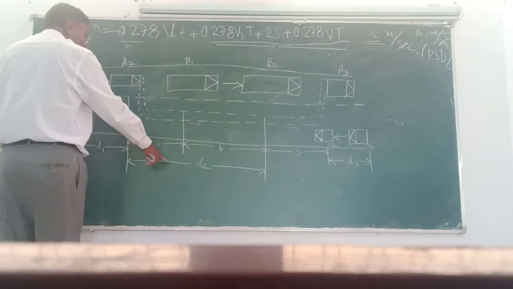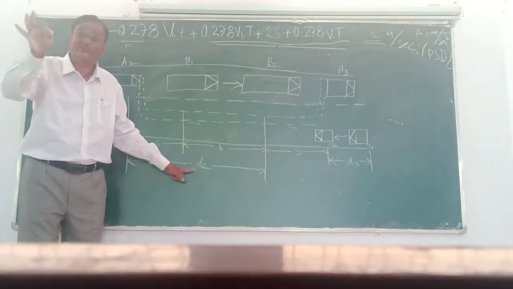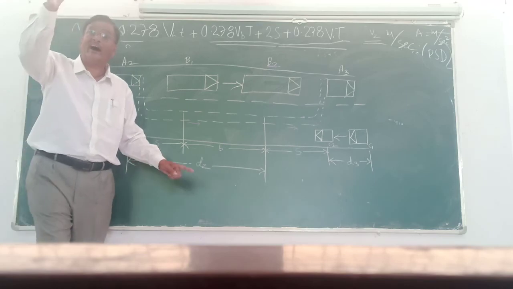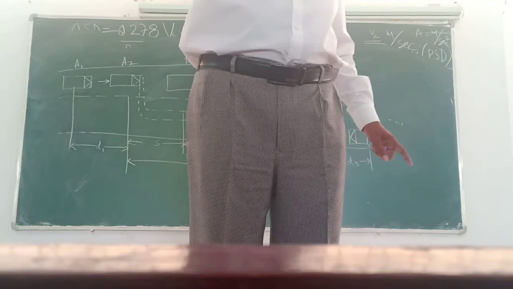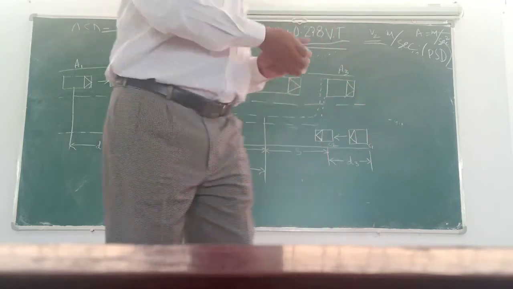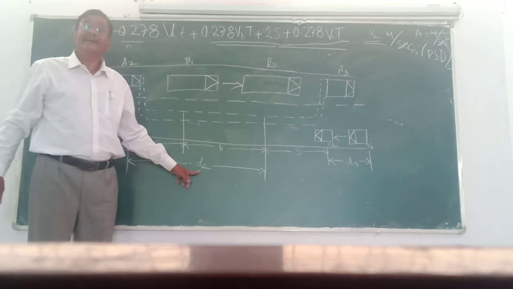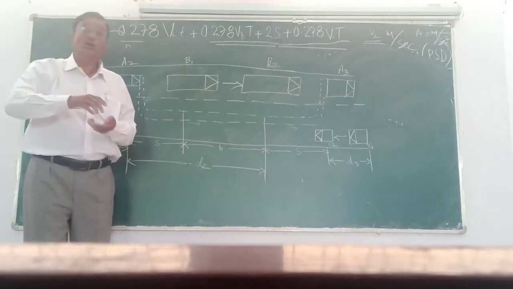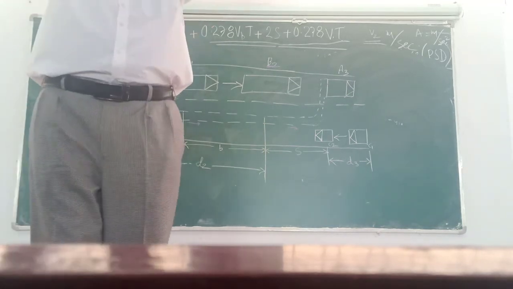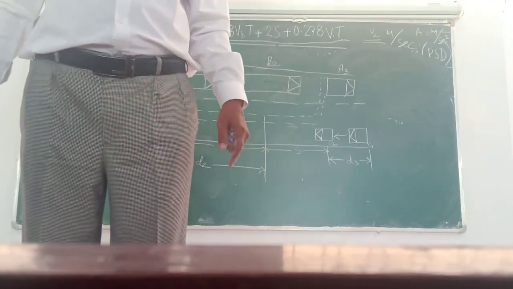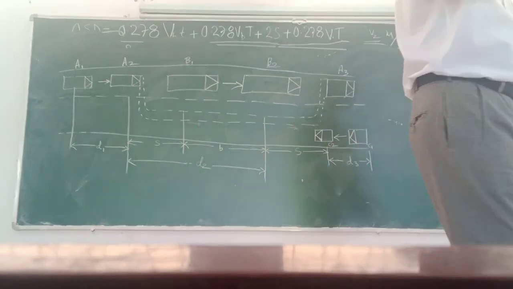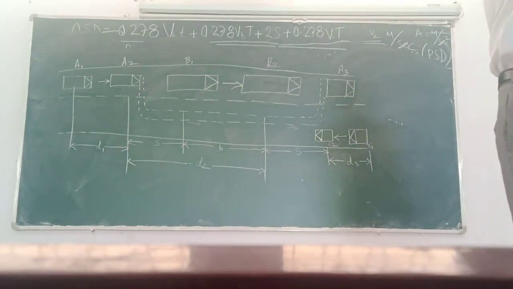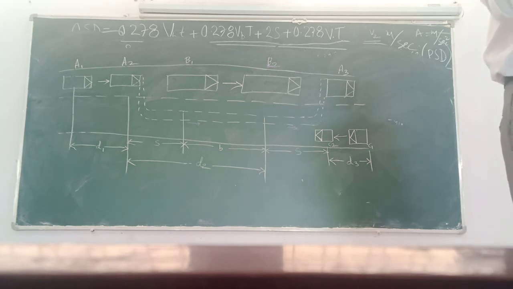Now D2. D2 is the actual distance traveled by the fast moving vehicle during the actual overtaking operation. I repeat, D2 is the total distance traveled by the fast moving vehicle during actual overtaking operation, in meters. And finally, D3 is the distance traveled by the oncoming vehicle, or opposite coming vehicle, from position C1 to C2.